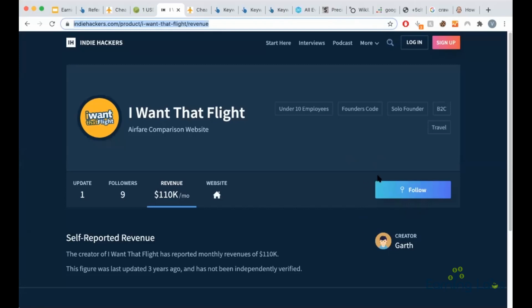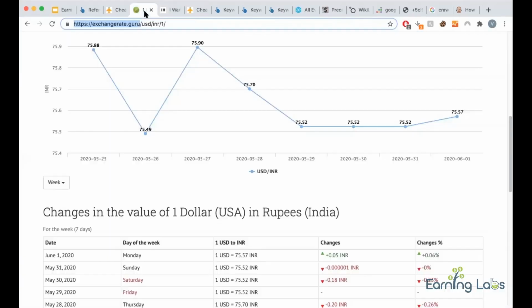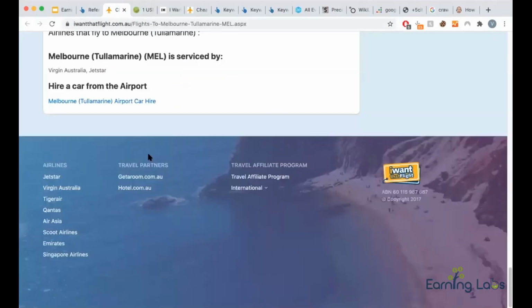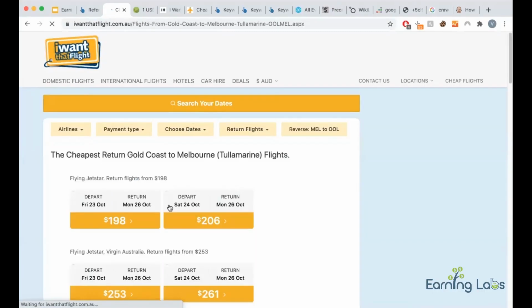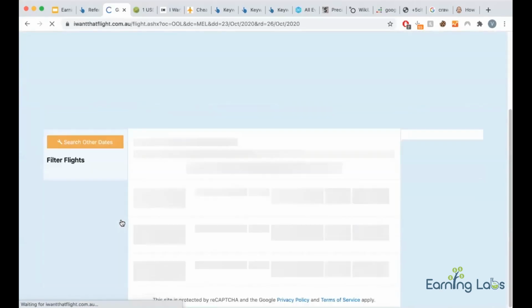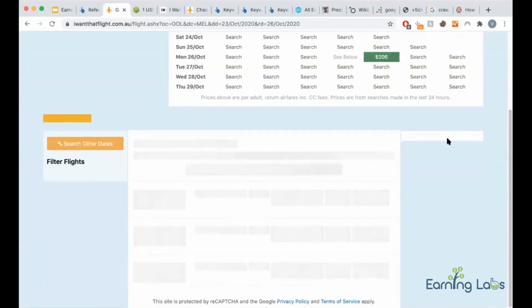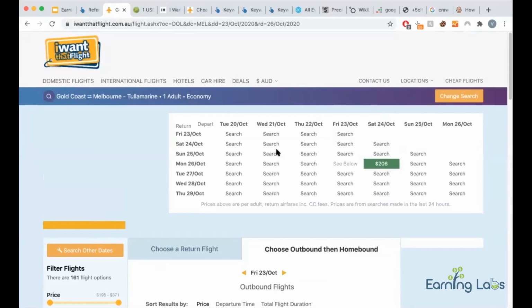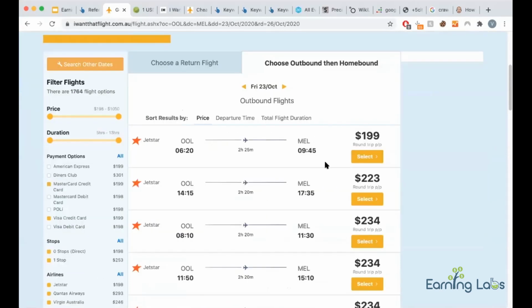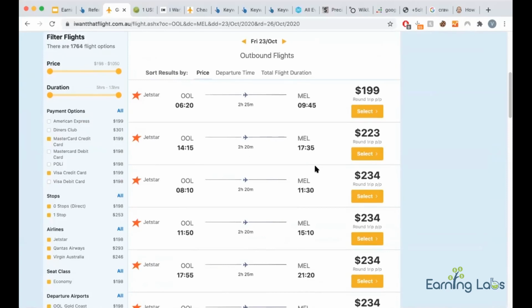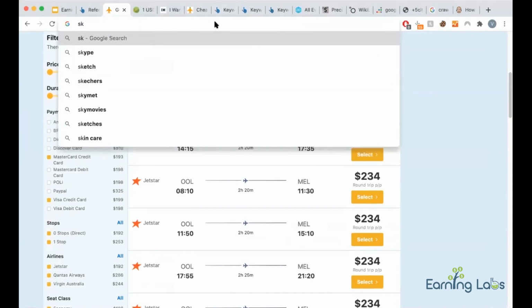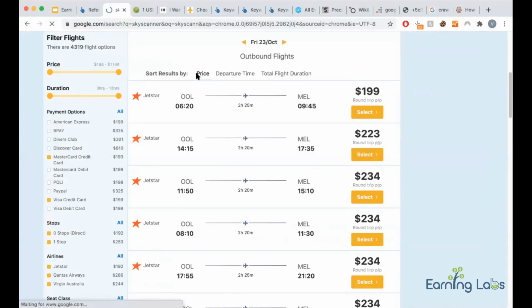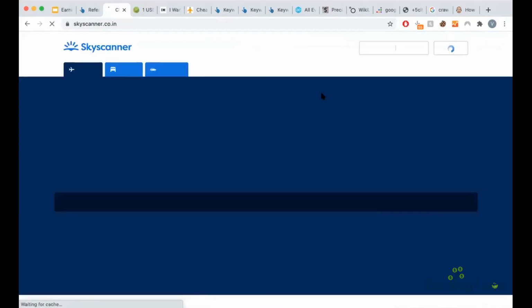What is the type of earning method used? You can go and check here. Basically, they are just flight recommendations. If you click here, they will redirect you to the flight buying site. Either they are white labeling, like buying the API and selling tickets themselves, or just redirecting to someone who is selling tickets, like Skyscanner. They have an affiliate program. Just redirect to them, and you get your affiliate commission.